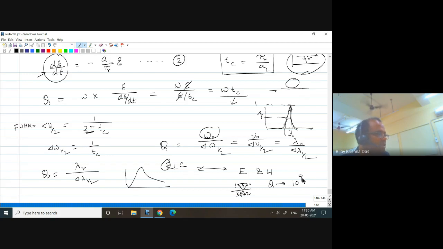So you can imagine the beauty. You are getting such a narrow filter, you can consider the resonance almost monochromatic. That is the advantage.